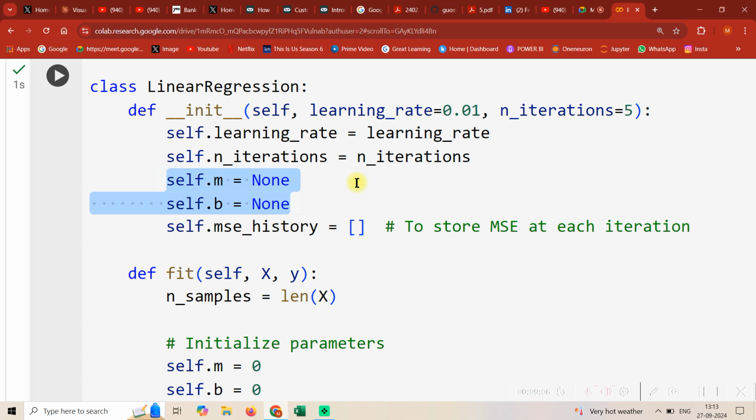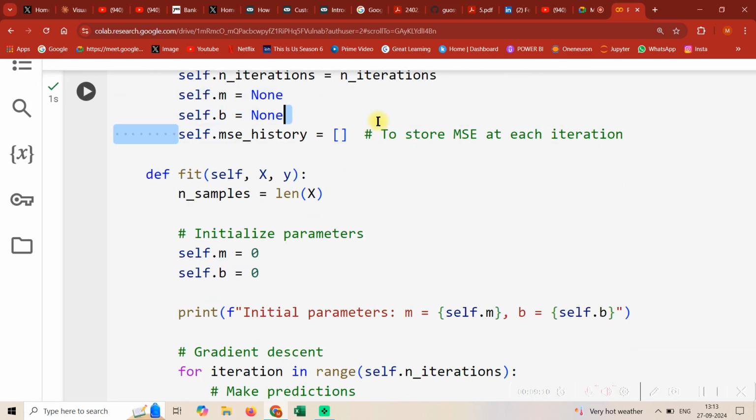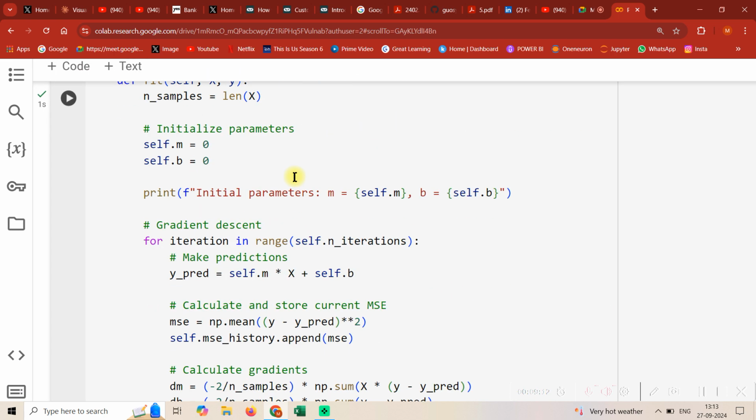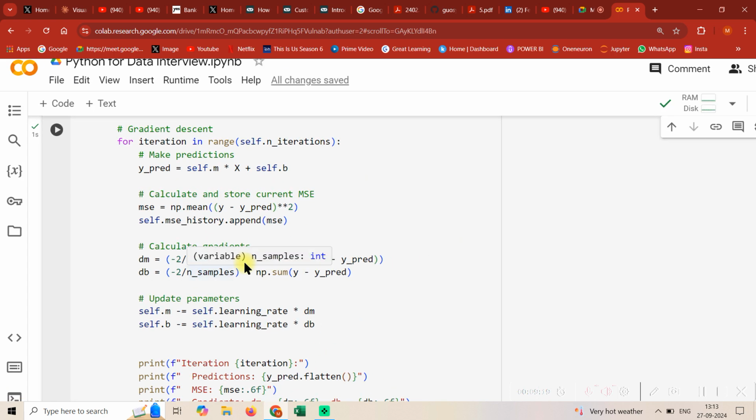M and b is basically that y is equal to mx plus b, m and b, and then I'm just having a variable to track my mean square error. And then I have initialized parameters, these are the initial parameters, and now I want to find their optimal value, which is the task which you have been assigned in linear regression.